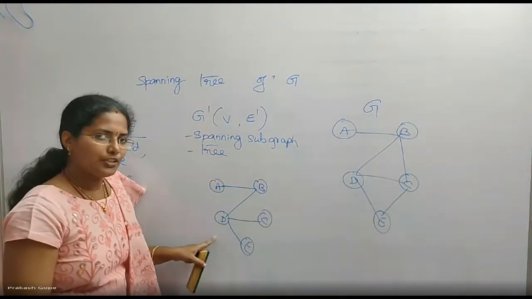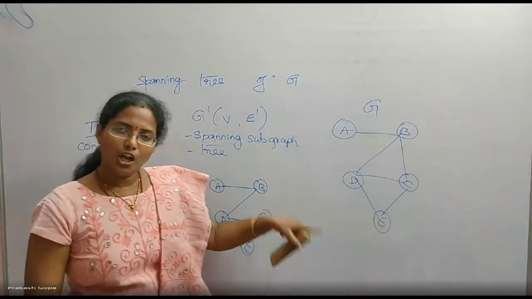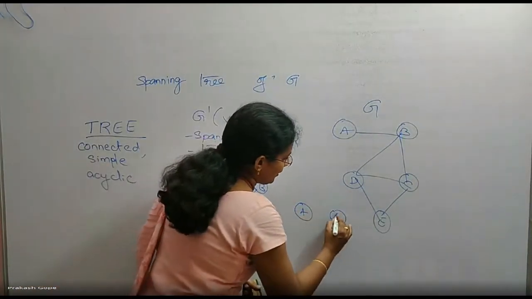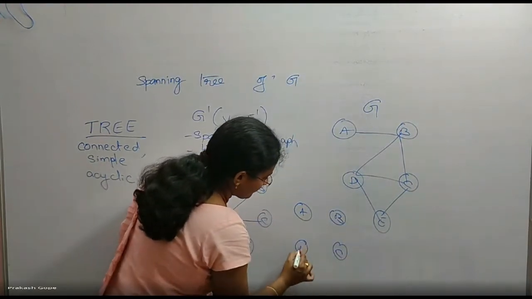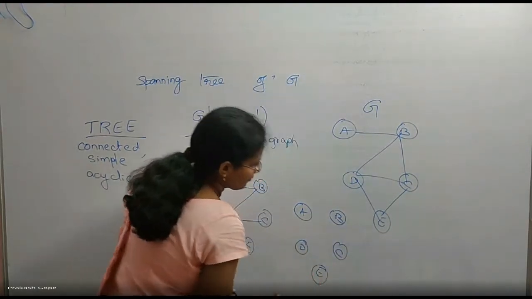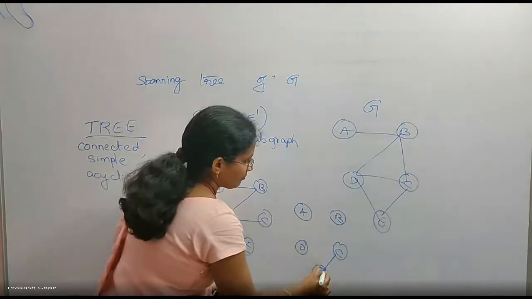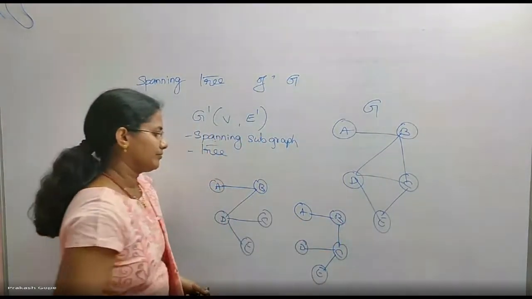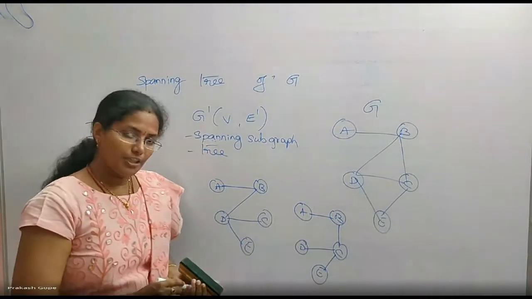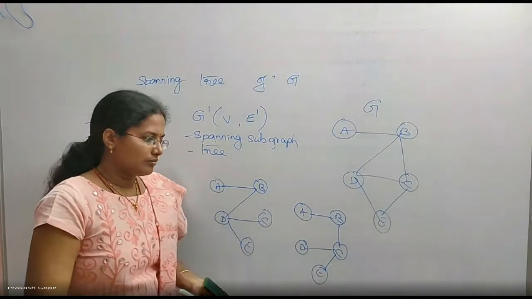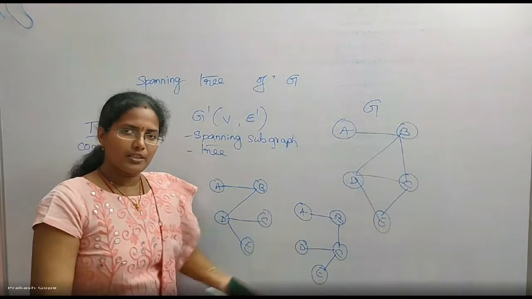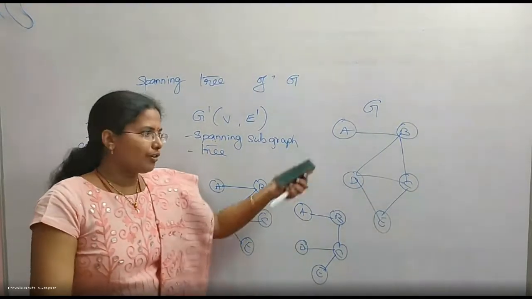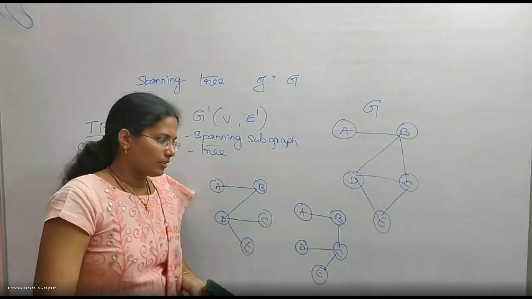This is a spanning tree of this graph. Can I draw one more spanning tree? Yes, possible. I'll take again A, B, C, D, E. I'll pick this one, this one, this one, and this one. A different graph, a different spanning tree. Connected, simple, and acyclic. So there can be many spanning trees for a graph. Is that okay?